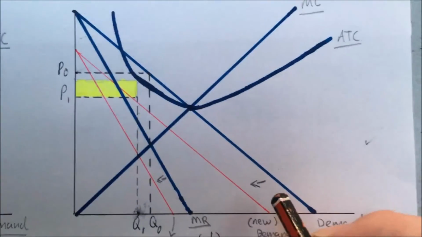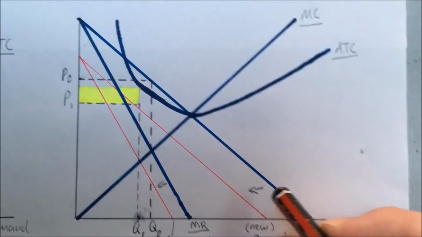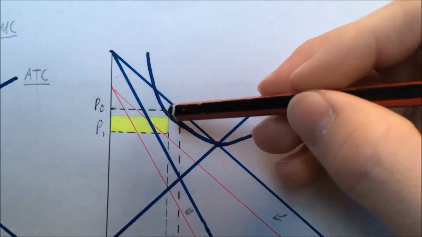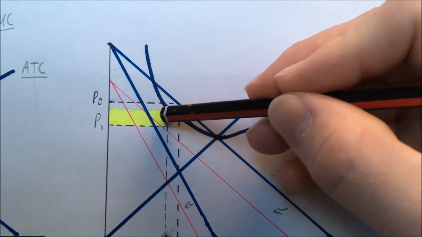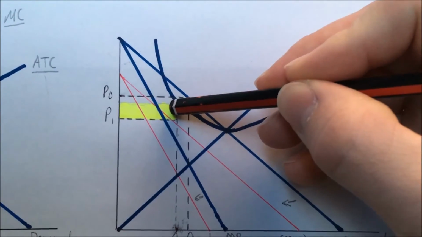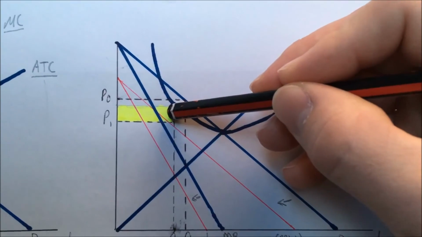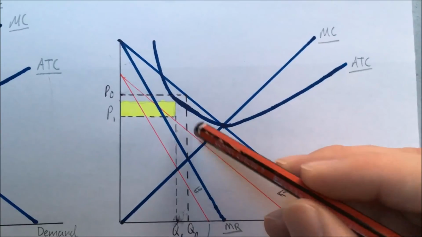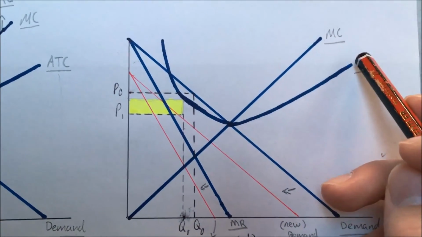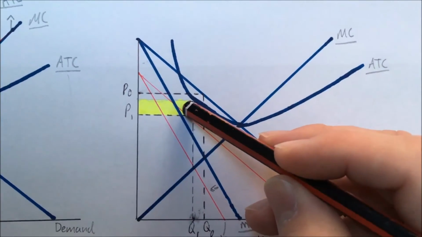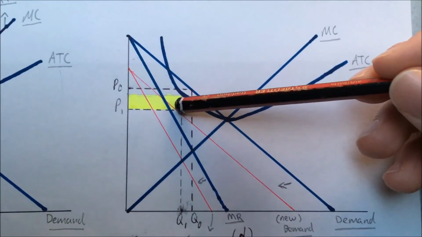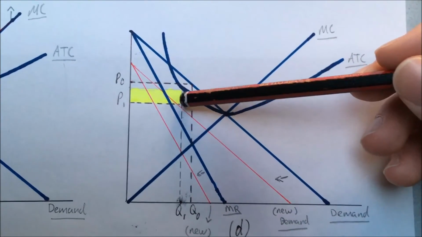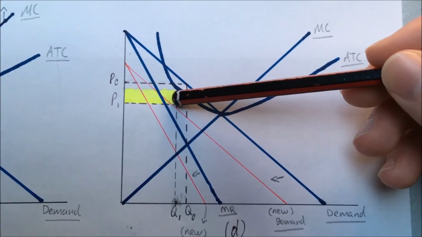We can see that the shift in demand to the left is there, and the shift in the marginal revenue here. Also, we can tell that the economic profit is now above the new price that has been given. Although the economic profit is above the price, since the demand has shifted below the average total cost curve, this is an economic loss. Although it is an economic loss, it does not mean that the company is not making money, because economic profit and accounting profit are very different.